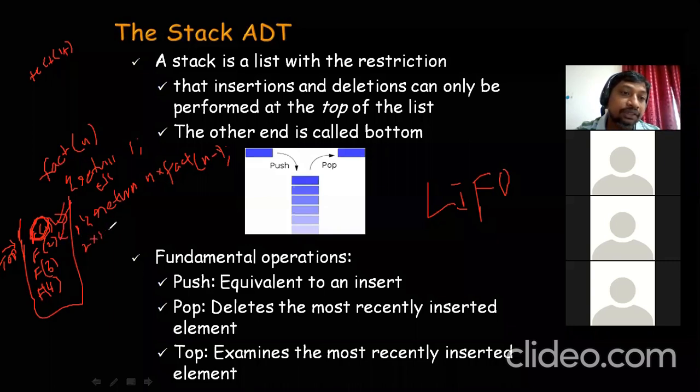So after computing this value, this will be removed from the stack. Now we are getting 2 here. So that value is passed to f of 3. Now f of 3 is exposed. Now we'll have 3 into the previous value, that is 2. So we are getting 6, right?